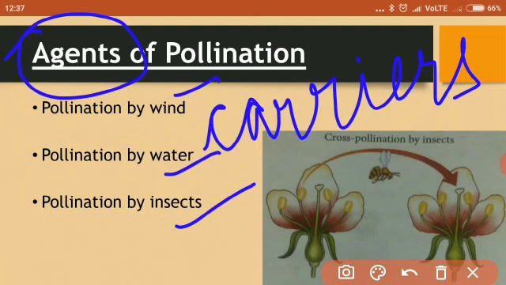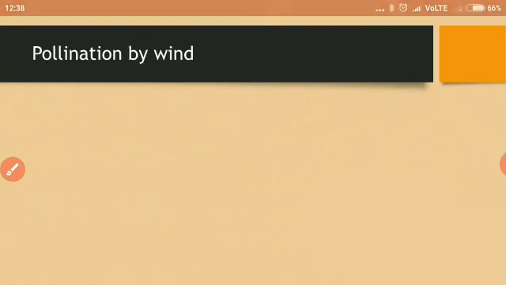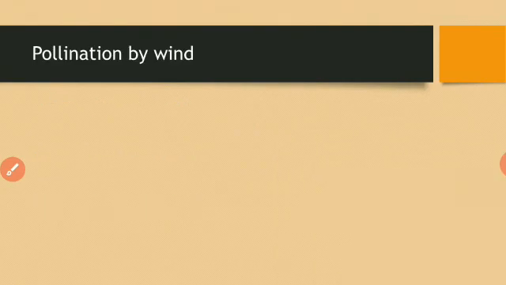The plants and the flowers have certain characteristic features depending on the type of agent of pollination. That means which agent this flower is using for transfer of pollen grain. Depending upon this, there are special features in the flowers of that plant, and these special features help the plants in pollination. We'll study this one by one. Let us first study about pollination by wind.